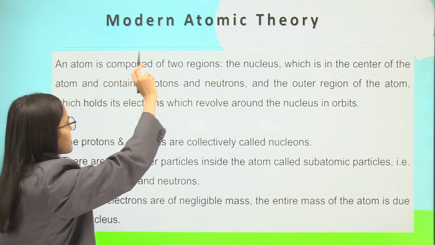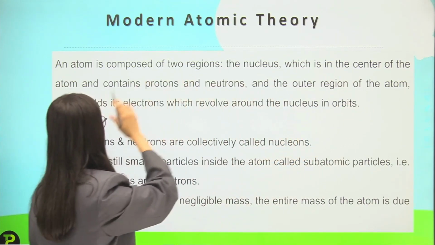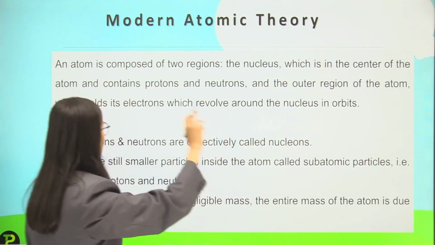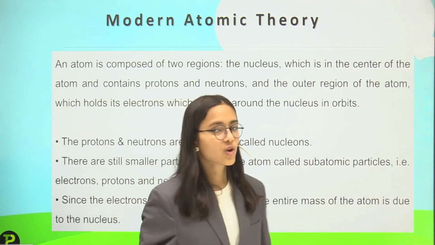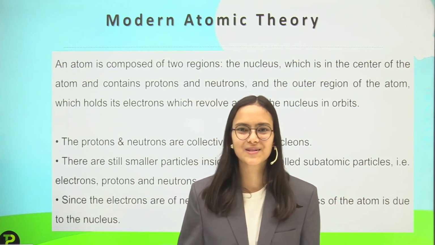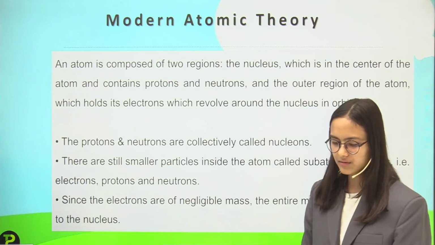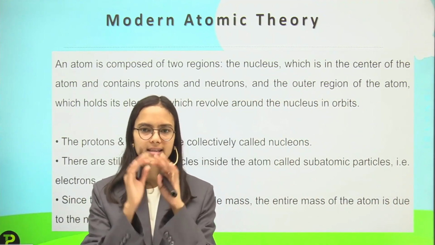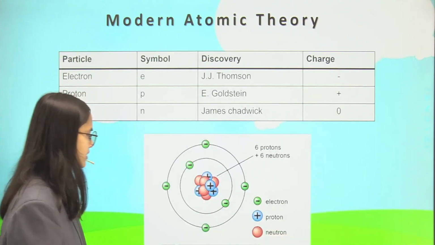That is, an atom is composed of two regions: the nucleus, which is the center of the atom and contains protons and neutrons, and the outer region of the atom, which holds its electrons, which revolve around the nucleus in orbits. So this line was very long and tough to understand, but we will understand it. What are we saying? That the atom has two regions. Let us see the diagram.